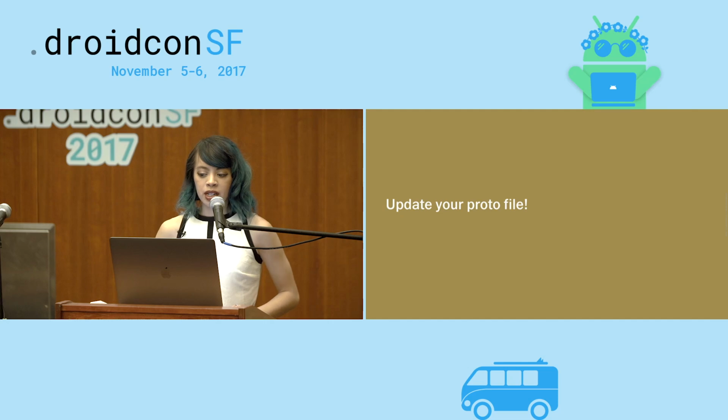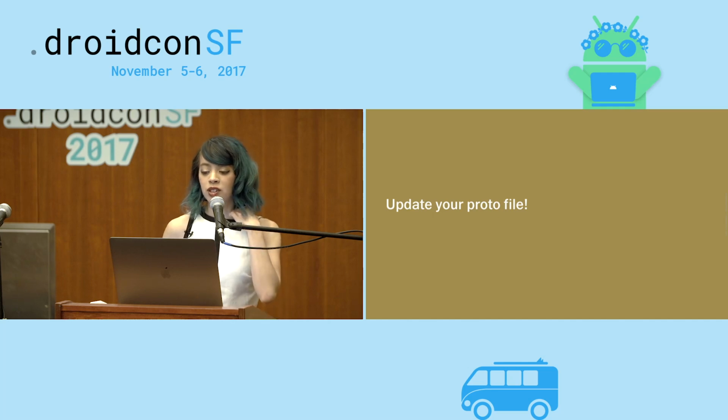But overall, that's mainly the only changes you need to make. And the last recommendation I have is that you have to make sure that you're updating your proto file. Because the proto file is shared between the client and the server, whenever somebody makes a change, we have to make sure that we're updating it in our app so that the code gets generated using the new version. So I'd recommend using maybe a Git submodule to pull in the proto file and have that live in a separate repository, or maybe some sort of update script to update it in your app. But it is important to make sure that you're updating it regularly whenever you make changes to it.